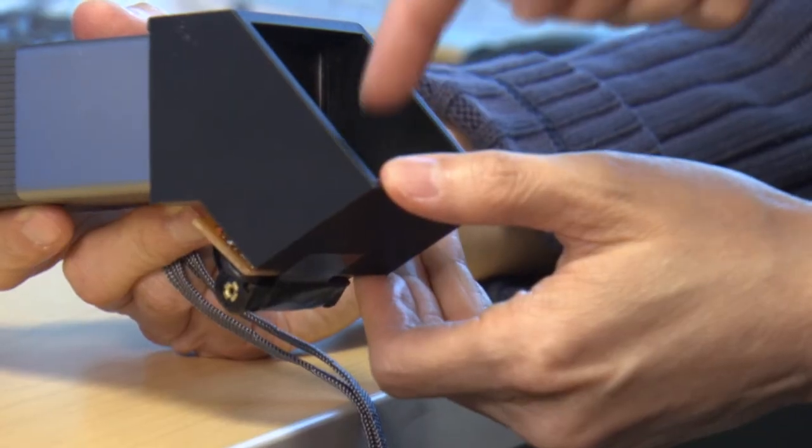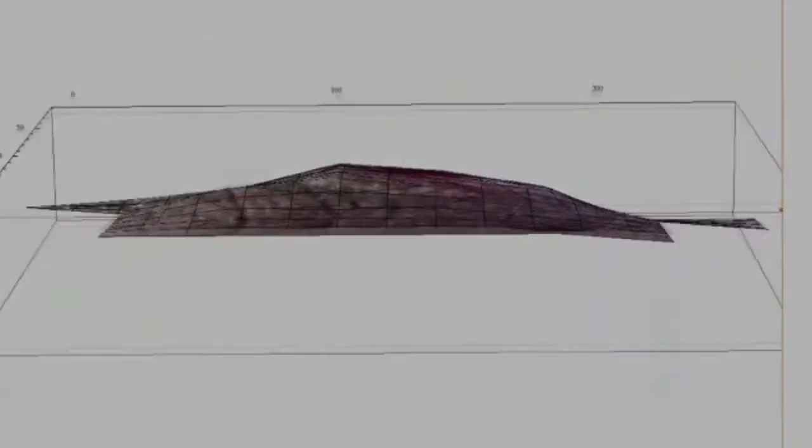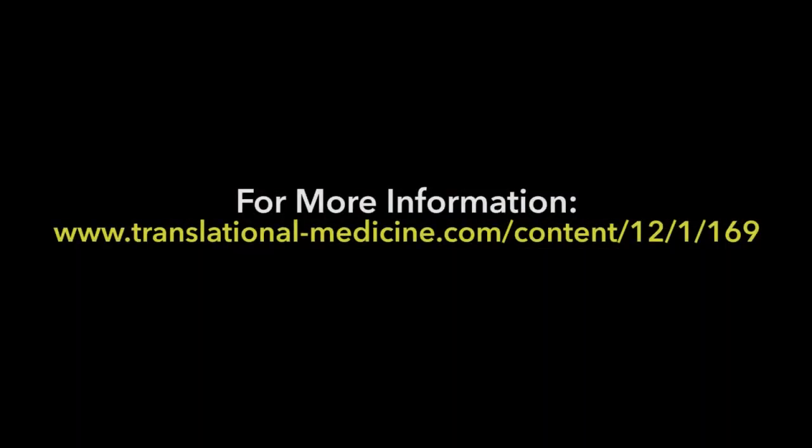Being able to get volume information of a growth in a single snapshot and doing it at such a cheap cost of about 75 cents a diagnosis should be broadly applicable, and we are working hard to try to find other applications that would be useful to apply this technology toward.